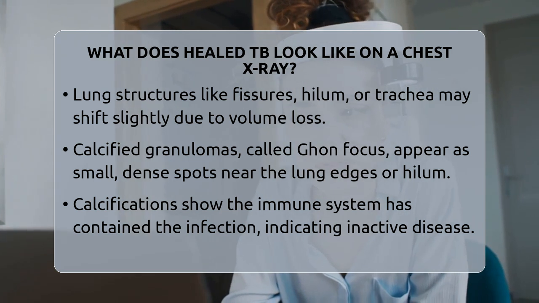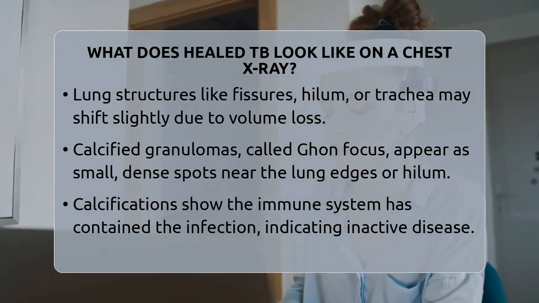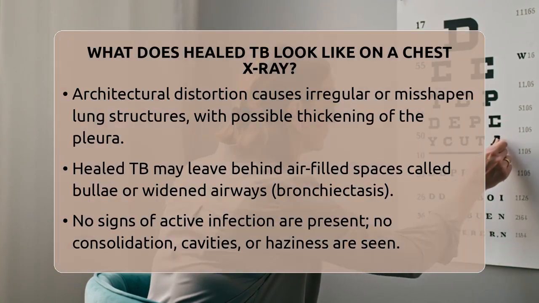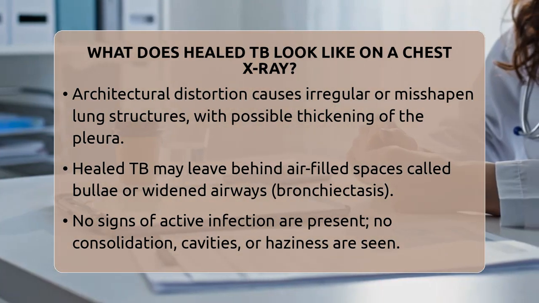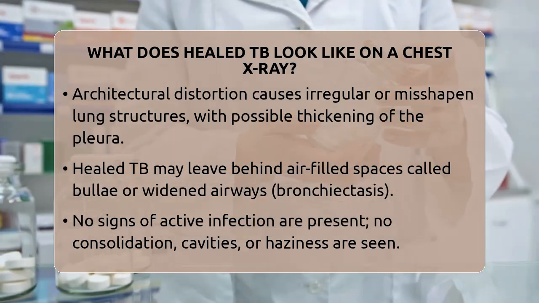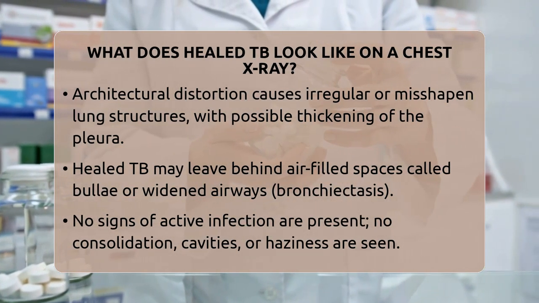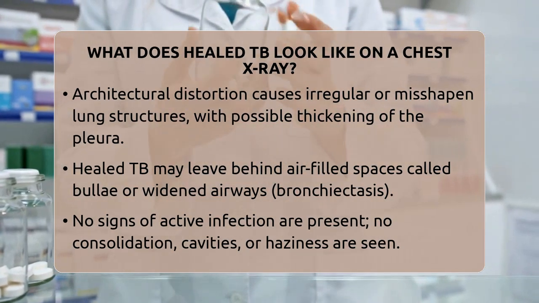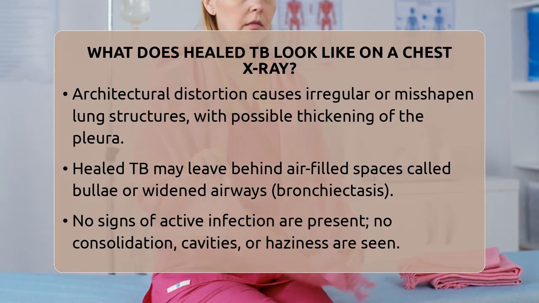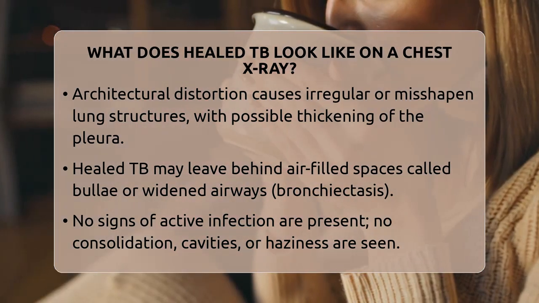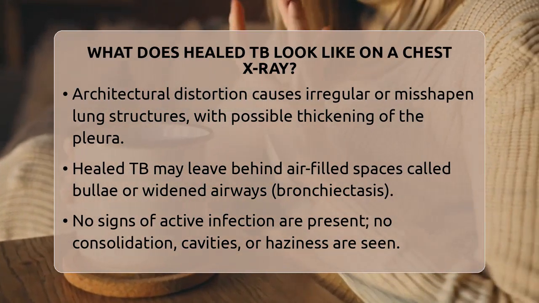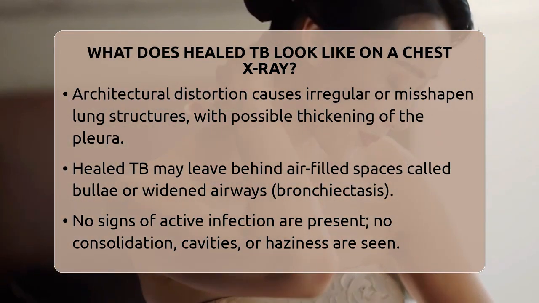Architectural distortion is also common in healed TB. This means the normal lung structure appears irregular or misshapen. You might see thickened areas of the lining of the lung called pleura, or signs of lung tissue scarring that cause the lung to look uneven. Sometimes, healed TB leaves behind air-filled spaces called bullae or widened airways known as bronchiectasis, which are signs of previous damage.